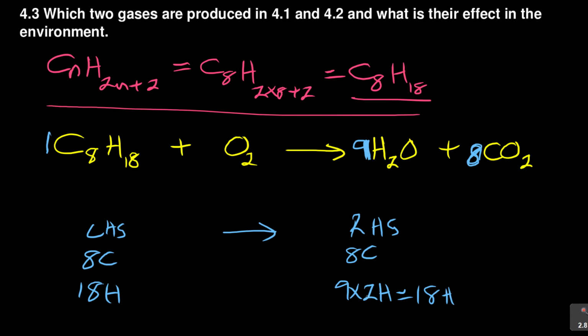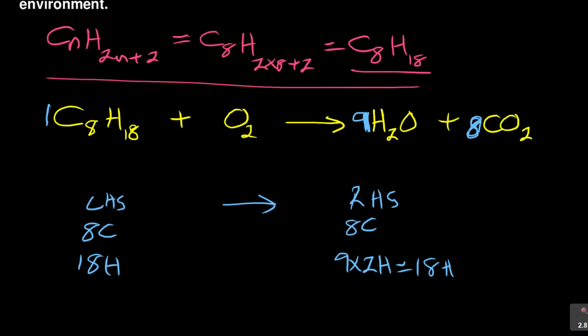So you've got here oxygen, you can see it's 9 times 1, which is 9 oxygen, plus 8 times 2 for CO2, which is 16. So 9 plus 16 is going to be 25 oxygen atoms. Are you with me?